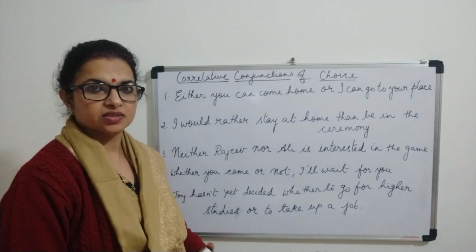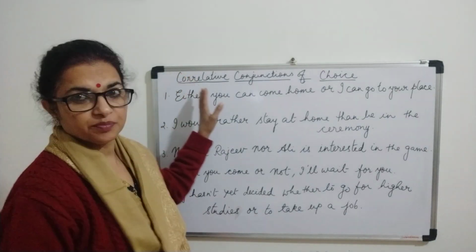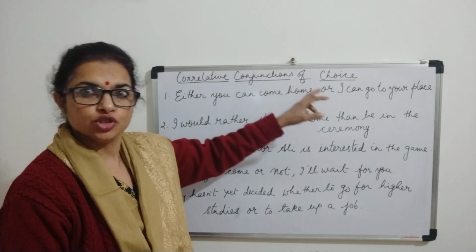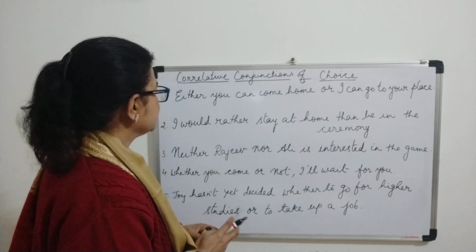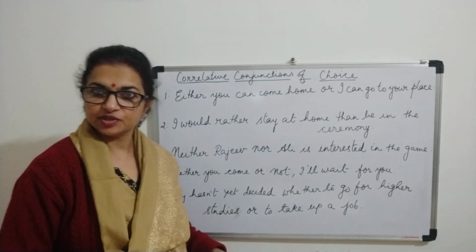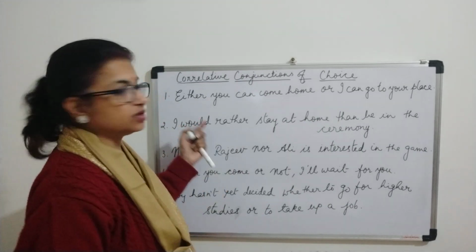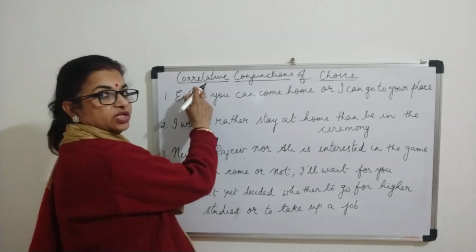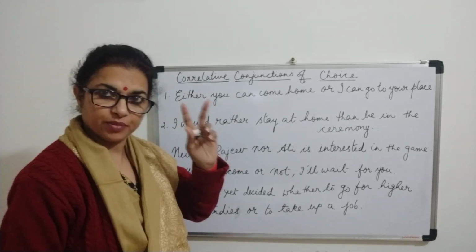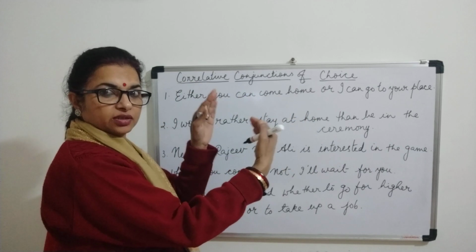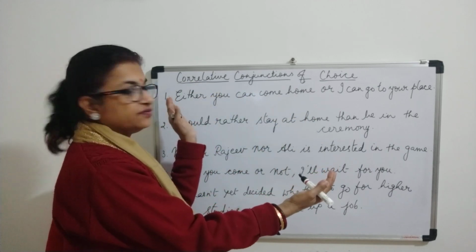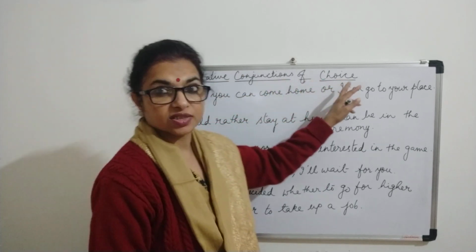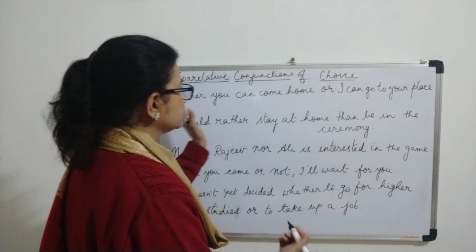So children, now let's finish part 2 of the conjunctions, that is correlative conjunctions of choice. Now in here you can see there are so many examples I've written, and you'll understand better through your examples. Correlative means they appear in pairs and they relate to each other. That means they do the work of joining. Correlative conjunctions of choice. They are of choice. Okay, so both sides.